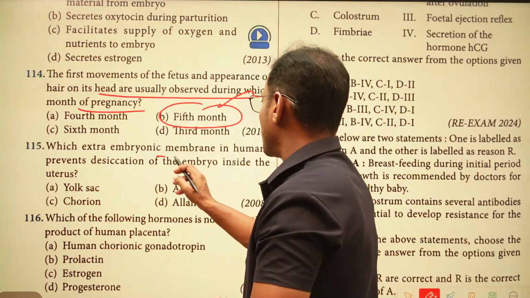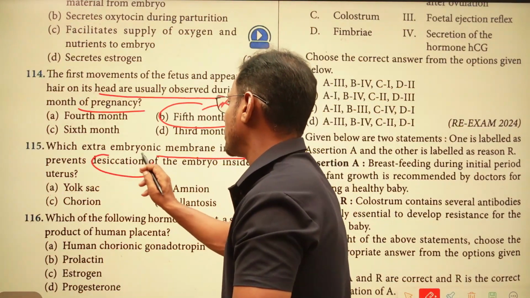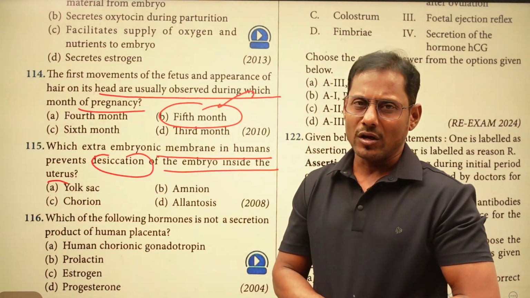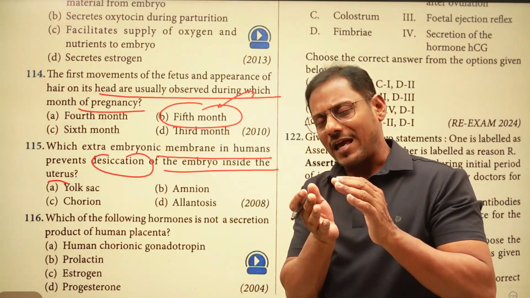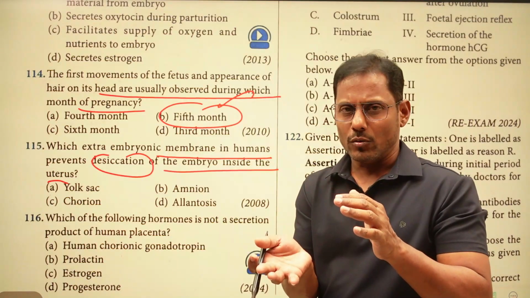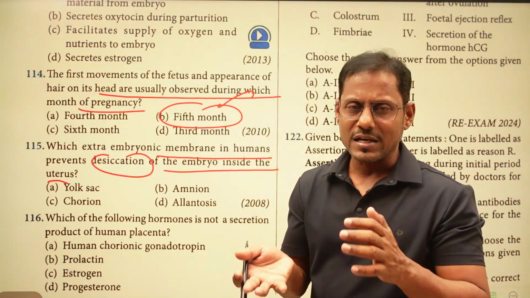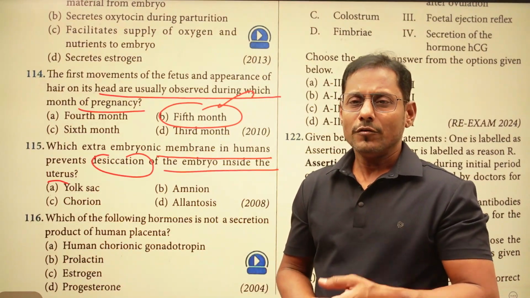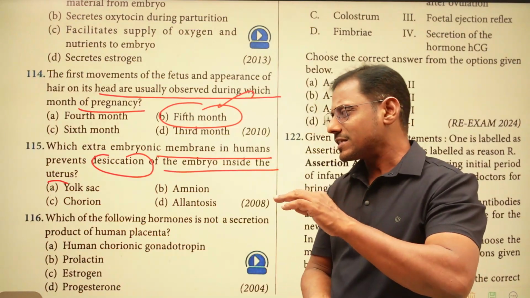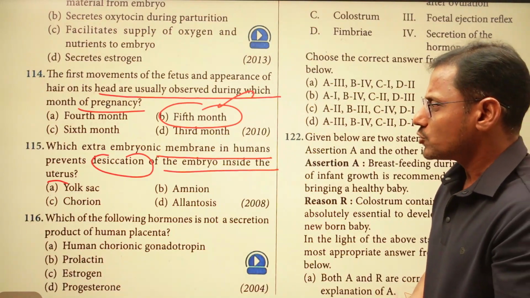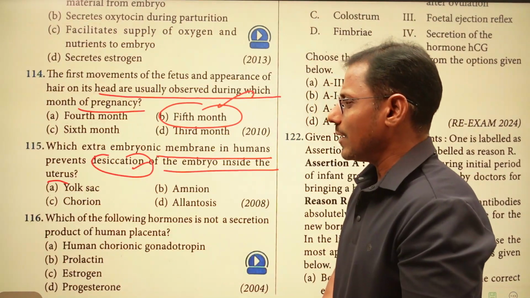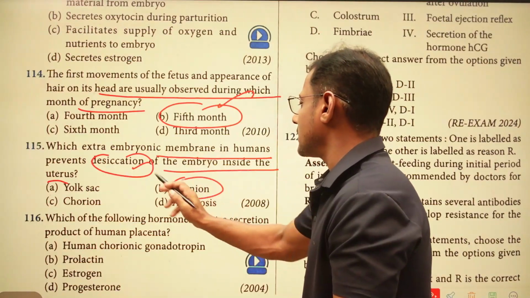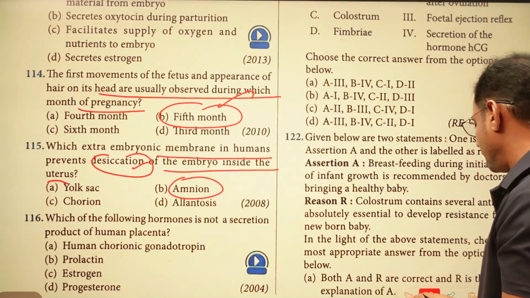Which extra embryonic membrane in humans prevents the desiccation of the embryo inside the uterus? Already we have discussed just now. So the amnion. In between this amniotic layer and the embryo, we can find a fluid which we call amniotic fluid. It's going to provide a moist medium to the embryo in order to escape from desiccation. So the desiccation is not happening as long as there is amniotic fluid around the embryo. So the answer is amnion.